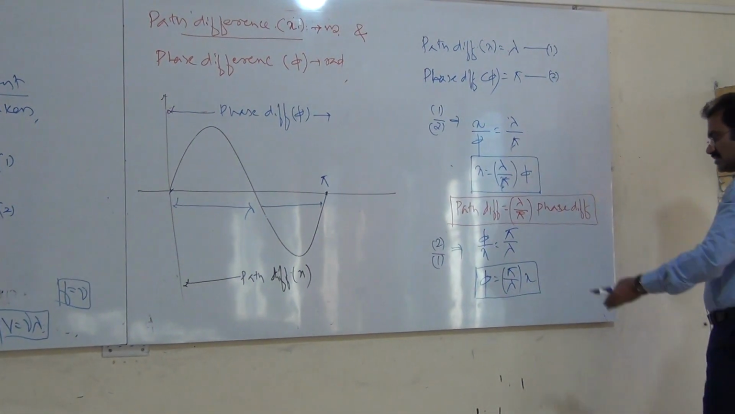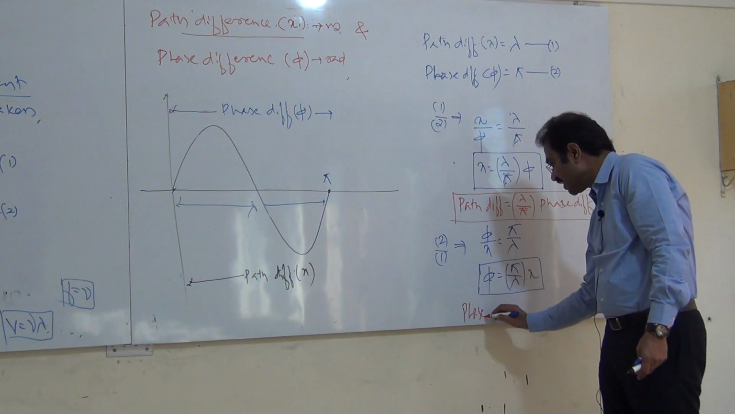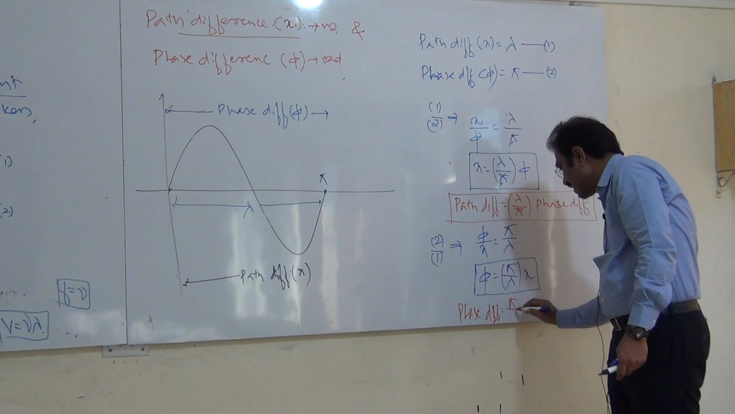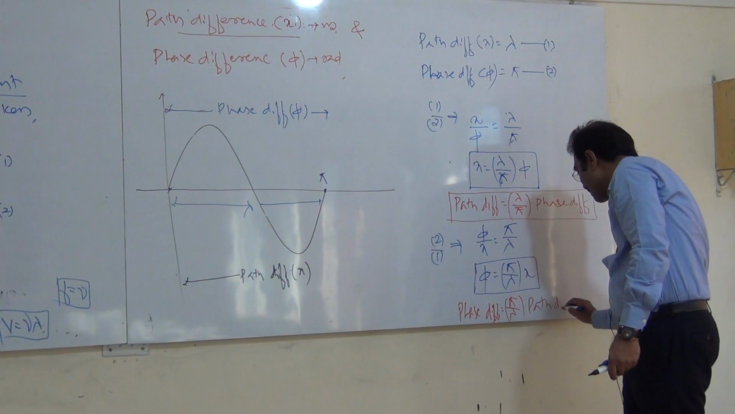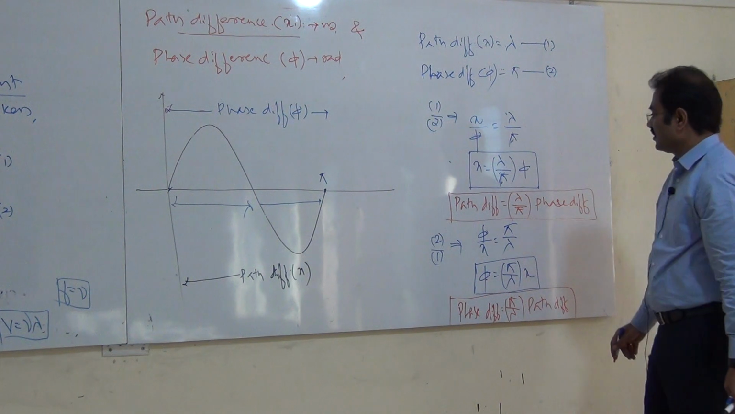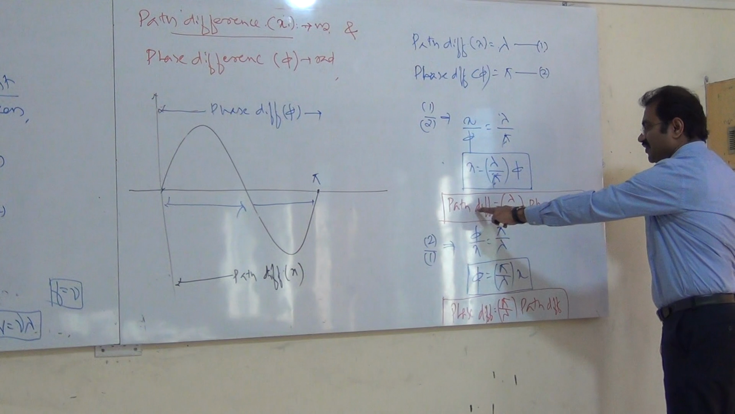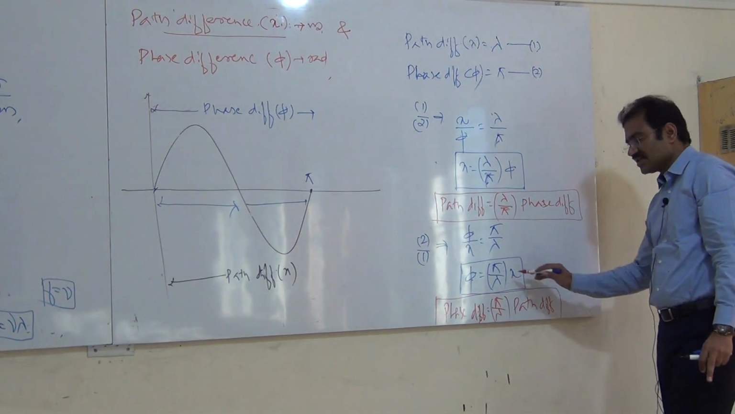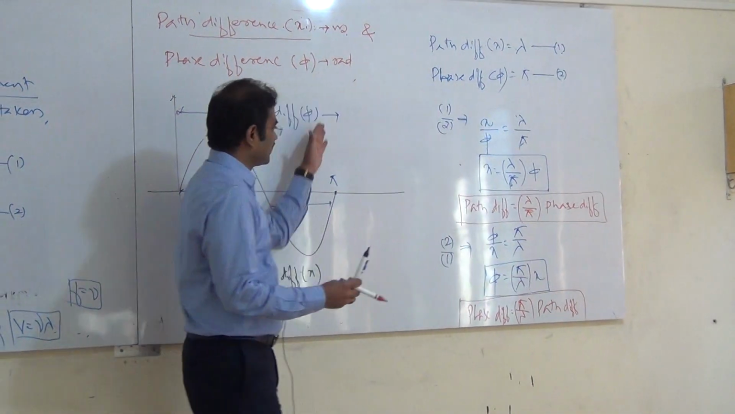If you take this, phi is what? Phase difference. Pi by lambda into what is this? It is a path difference. This is another relation. Phase difference and path difference. If you know the phase difference, you can find the path difference. If you know the path difference, you can find the phase difference. They are interrelated.